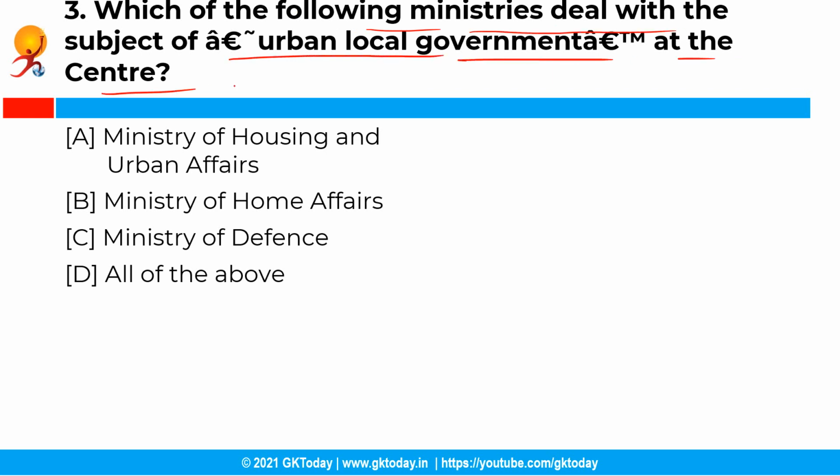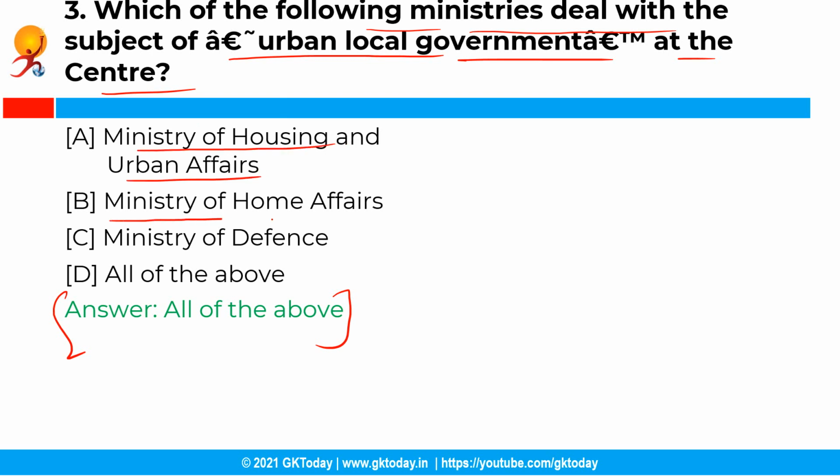Now the next question is, which of the following ministries deal with the subject of urban local government at the center? So you have the following options and the correct answer is option D, that is all of the above. See, the subject of urban local government is handled by the following ministries at the center. Firstly, by the Ministry of Housing and Urban Affairs, then secondly by the Ministry of Defense in the case of cantonment boards, and thirdly by the Ministry of Home Affairs in the case of union territories.